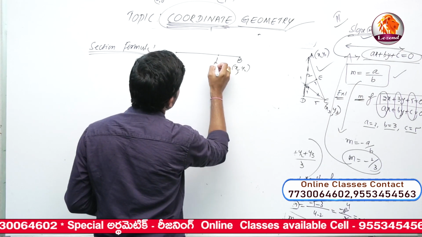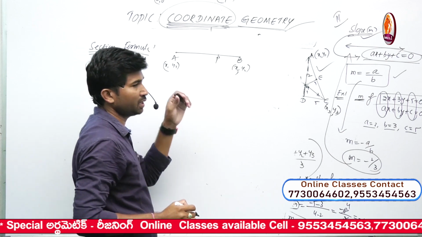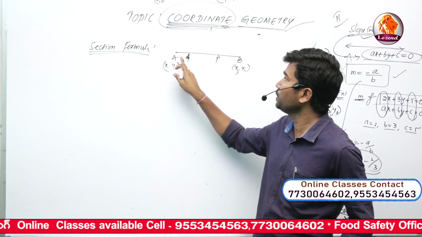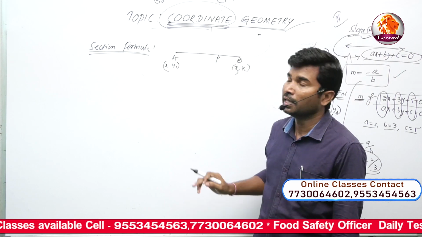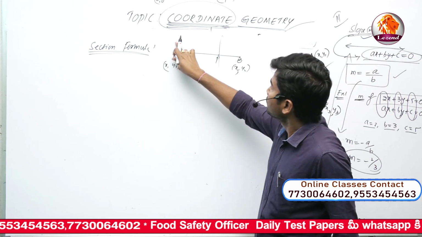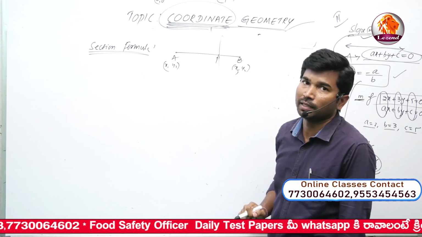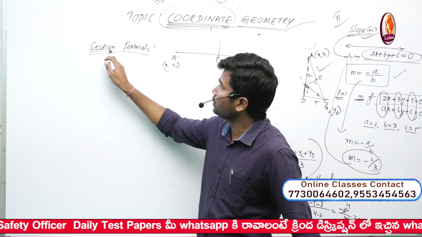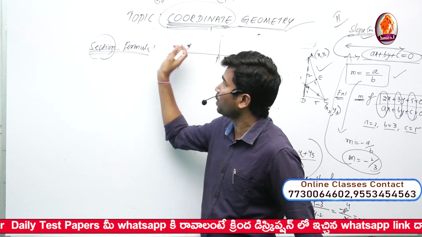So on the line segment, this P is not the midpoint of the given line segment AB. P is just a point on the segment AB. P divides AB into 2 parts that are not equal. This is the larger part, this is the minor part. Major part and minor part. So section formula means dividing the section into 2 parts.